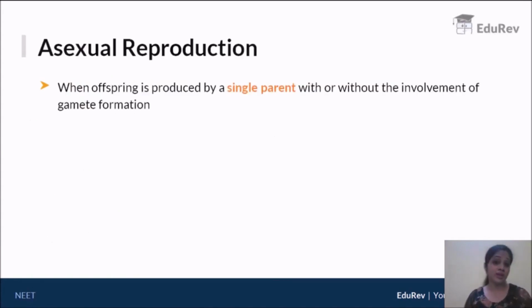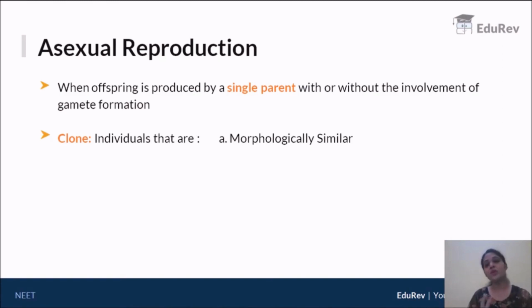Now coming to asexual reproduction. We have said that just one parent is required here, and very often you are asked to compare asexual reproduction to cloning. For that matter, let's try to understand what a clone really is. To define a clone, an individual must satisfy two criteria. The first, the individuals must be morphologically similar. What do you mean by morphology? Your external look.